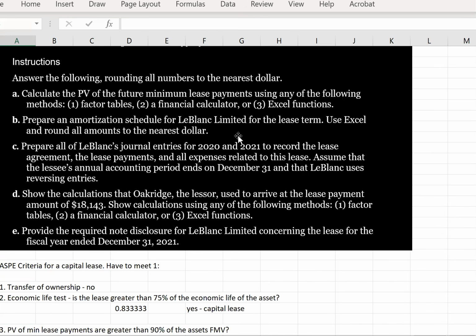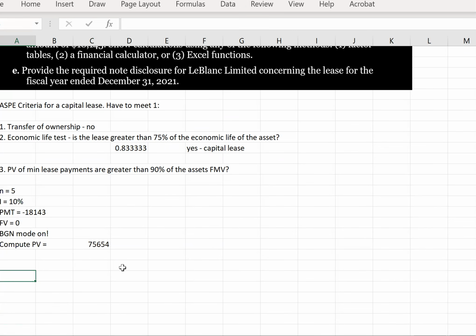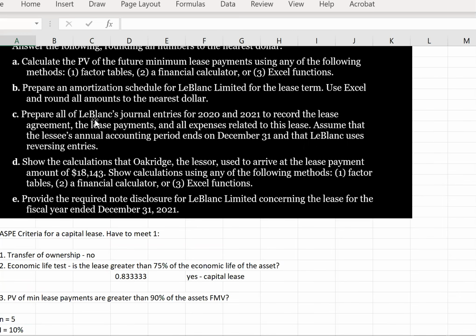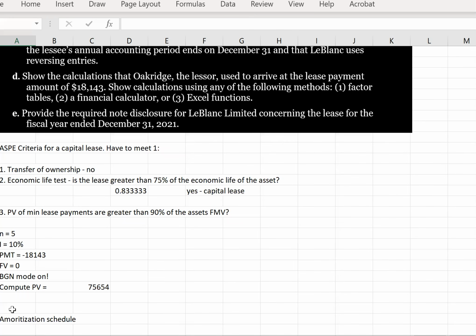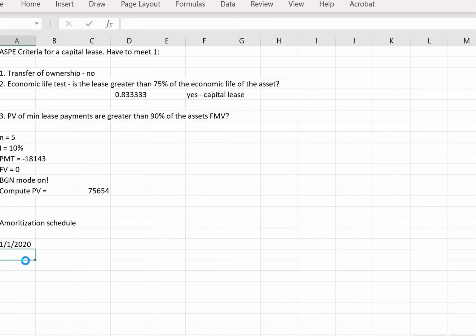Next, we're asked to prepare an amortization schedule. So we're going to have the dates down the side. So 1/1/20. Let's see. Yeah, January 1st, 2020. And we're going to have that date twice.